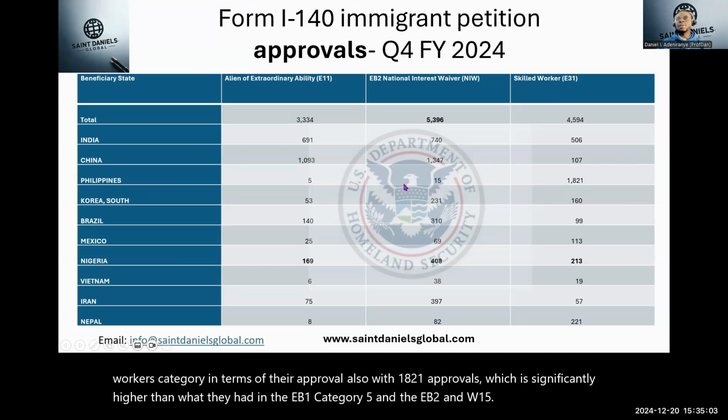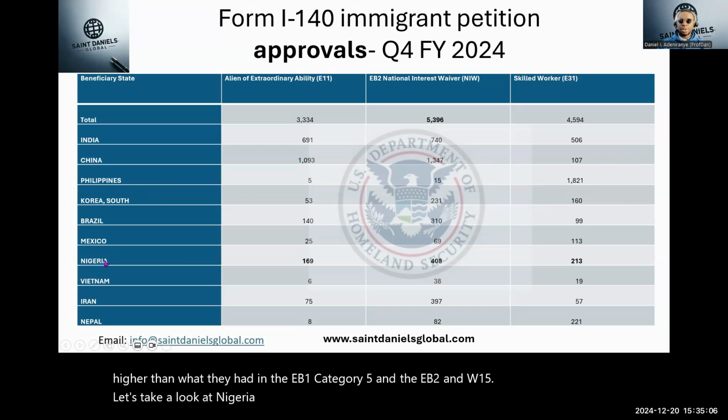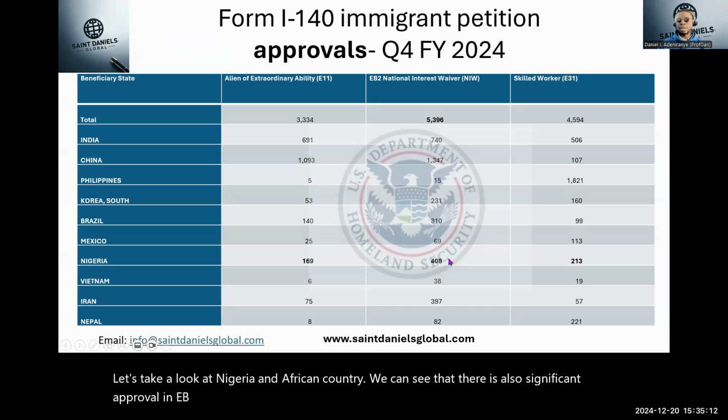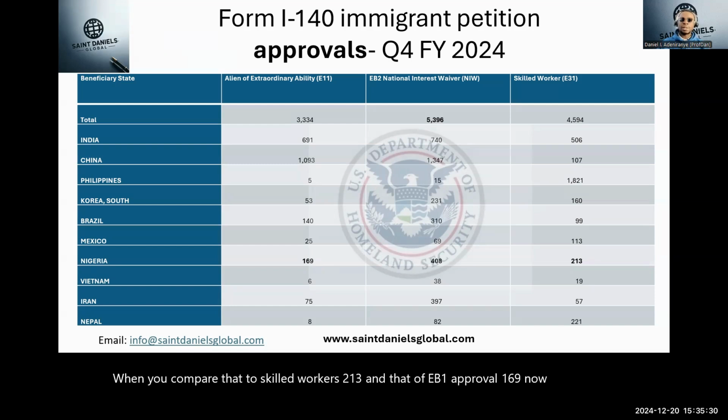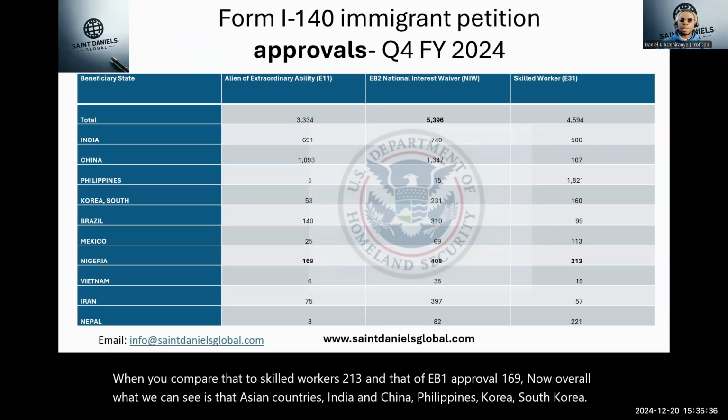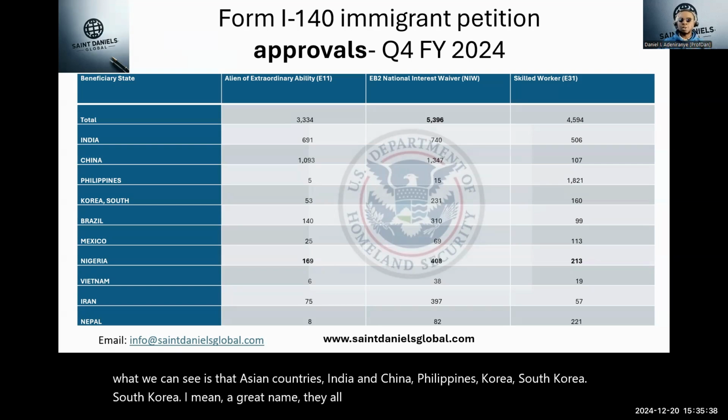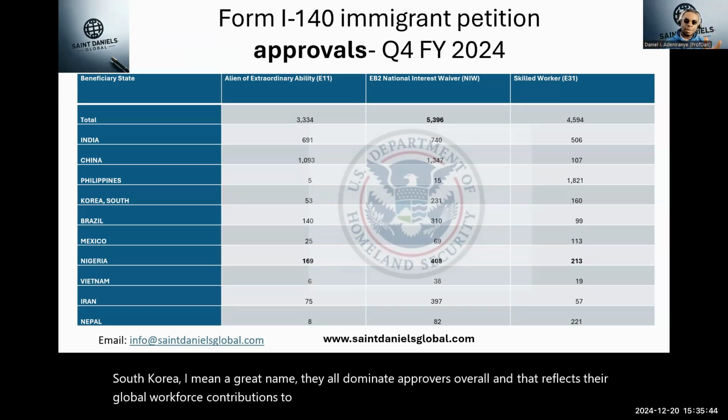Let's take a look at Nigeria, an African country. We can see that there is also significant approval in EB2 NIW, 408. When you compare that to skilled workers, 213, and that of EB1 approval, 169. Now, overall, what we can see is that Asian countries, India, China, the Philippines, South Korea, and Vietnam, they all dominate approvals overall. And that reflects their global workforce contributions to the United States.